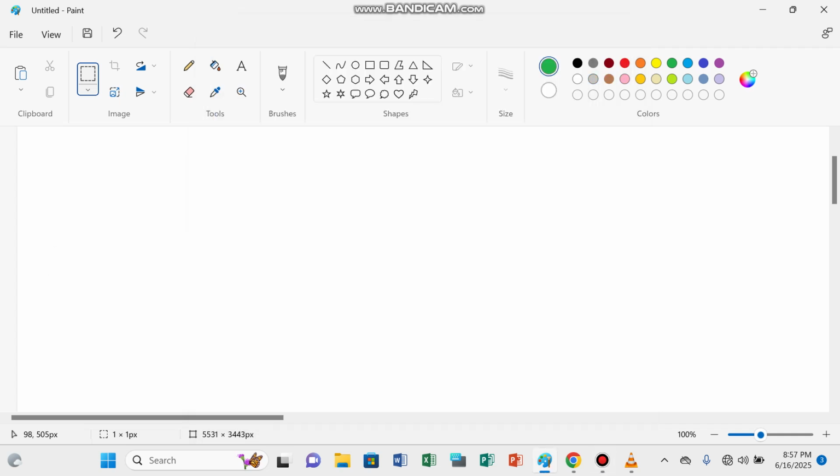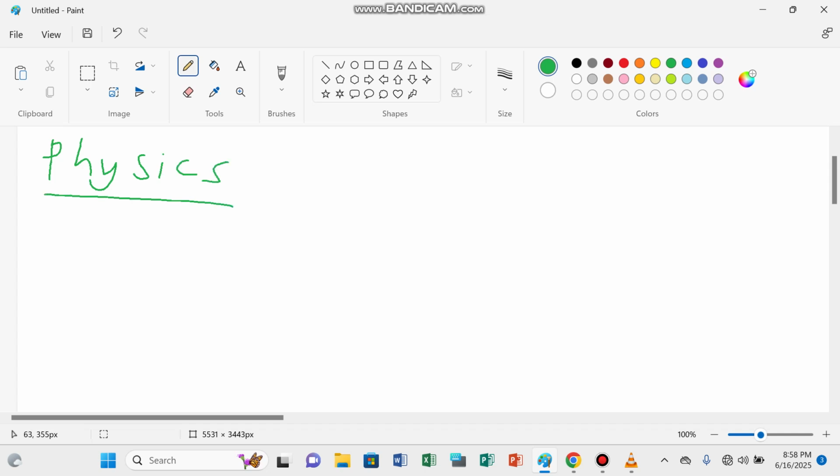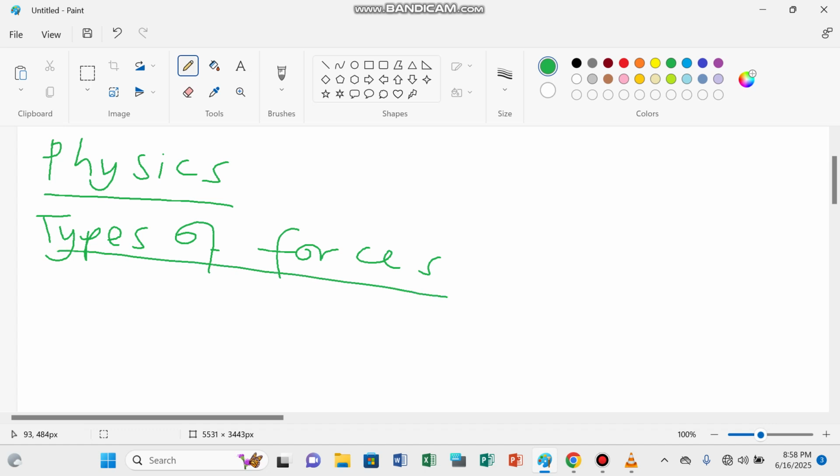Okay, now we continue with our subject, physics, but now we're going to talk about the types of forces. So there are two major types of forces.